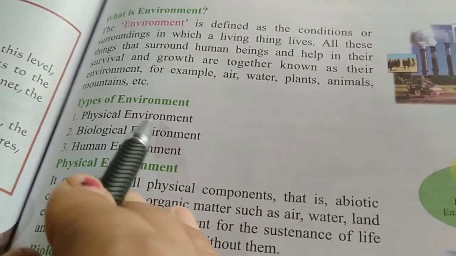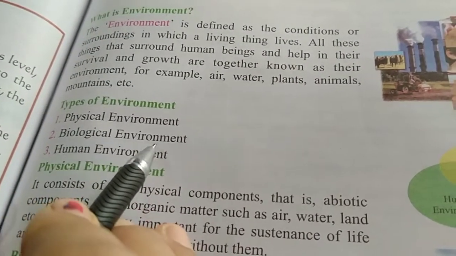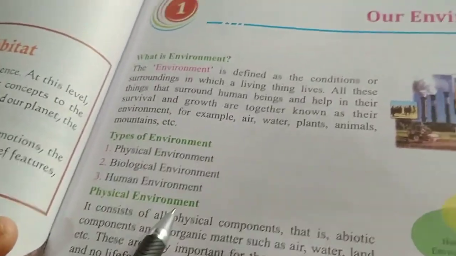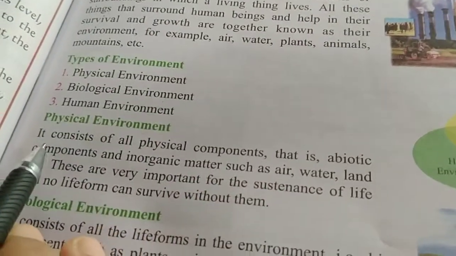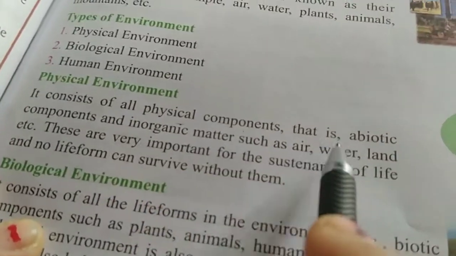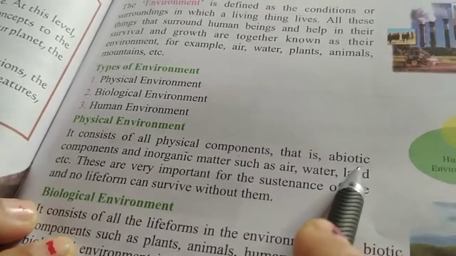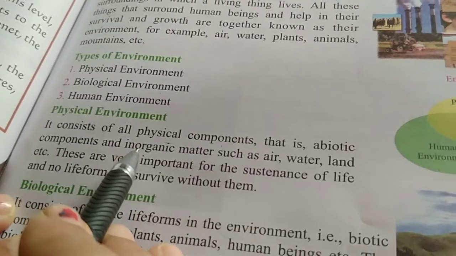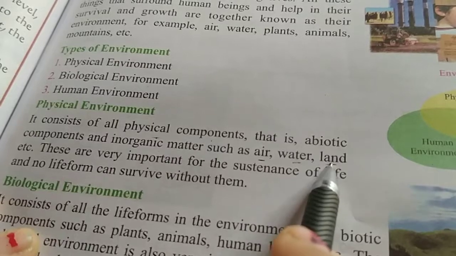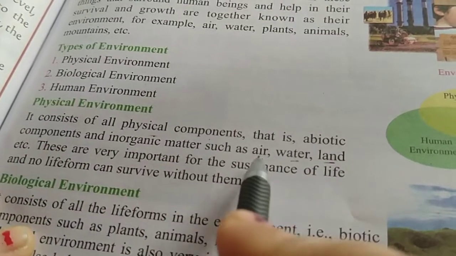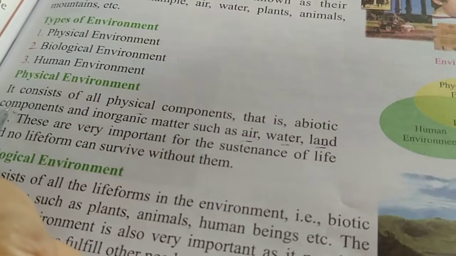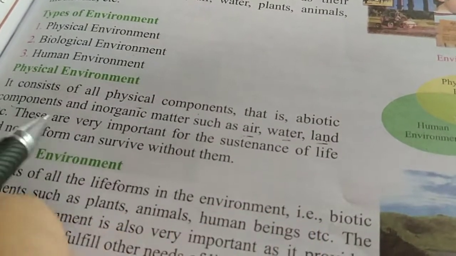There are three types of environment. First is physical environment, second is biological environment, third is human environment. Physical environment consists of all physical components, that is, abiotic components and inorganic matter such as air, water, land, etc. Abiotic components are non-living components.